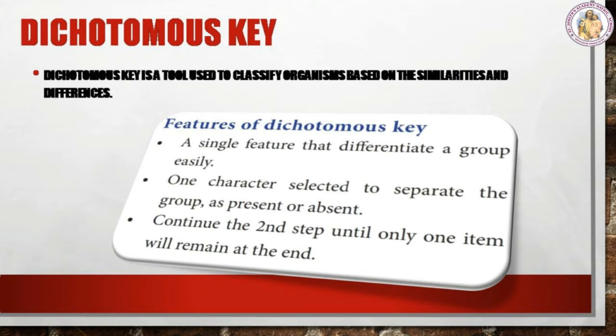So what are the features of dichotomous key? They are a single feature that differentiates a group easily. One character is selected to separate the group as present or absent. And continue to the second step until only one item remains at the end.